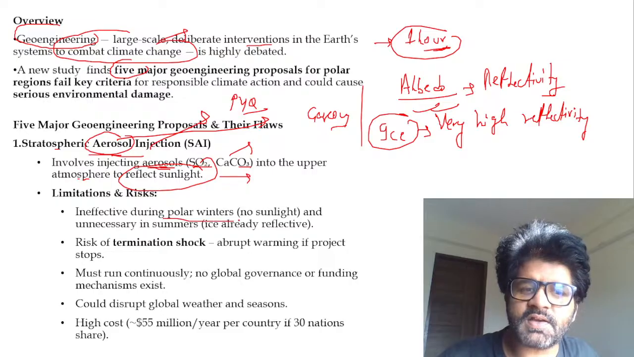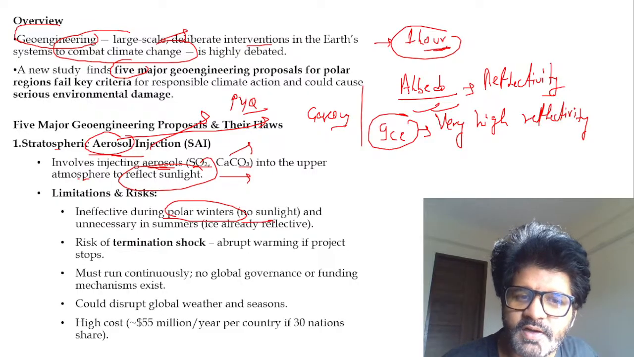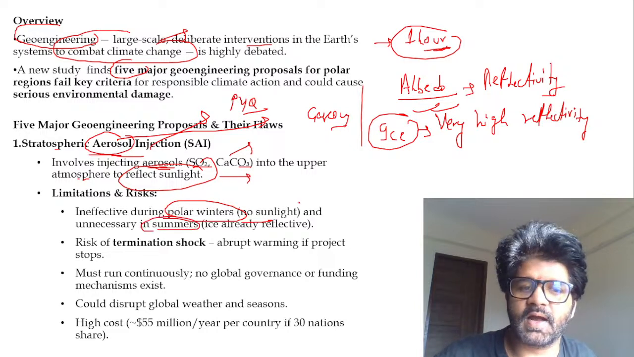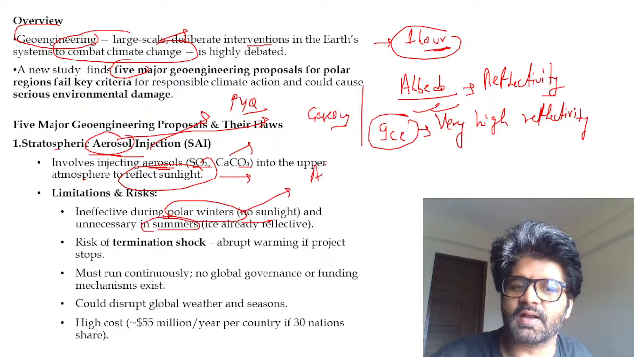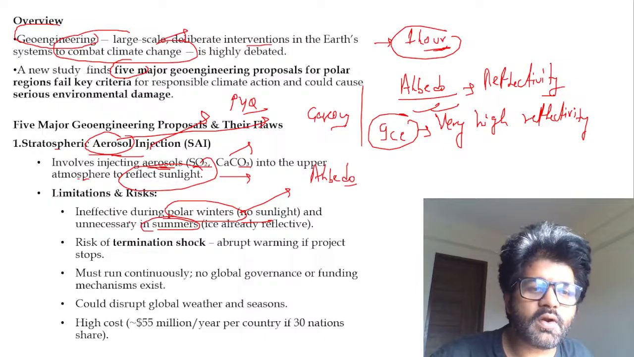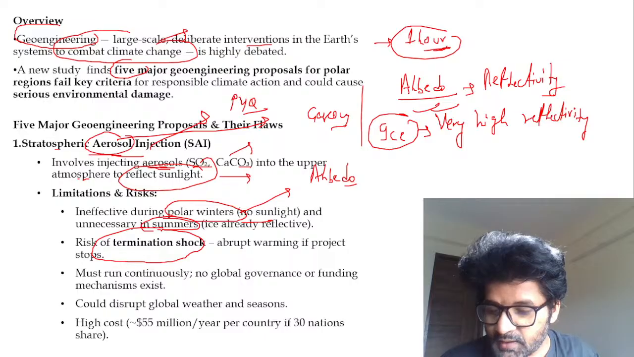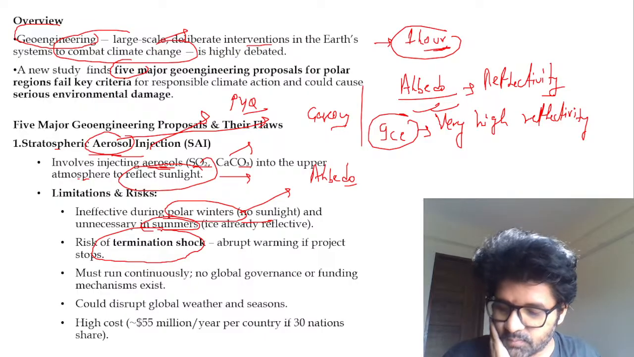They're saying that it is ineffective during polar winters, guys, because in polar winter there is no sunlight in those polar regions, and it is not necessary in summer, guys, because ice already has a very high albedo. So what are you trying to do? Risk of termination shock. Again, pay attention to the keywords here, guys. There are so many keywords, so many technical terms associated here.